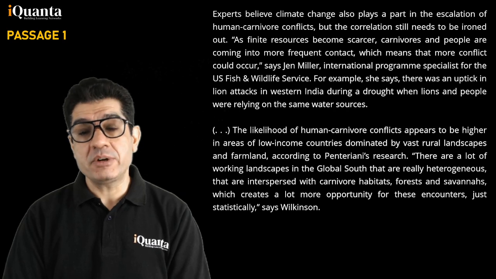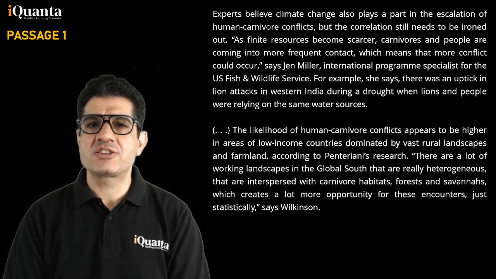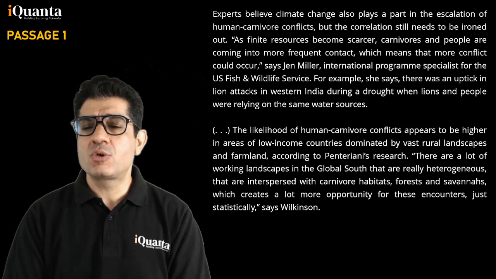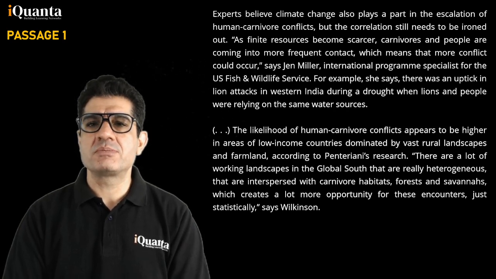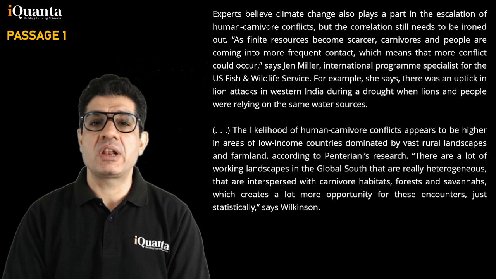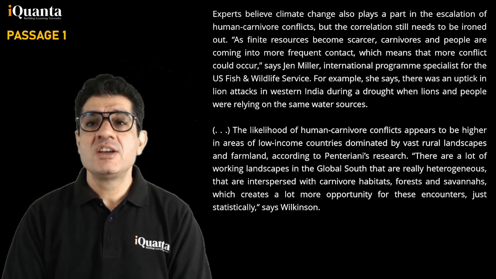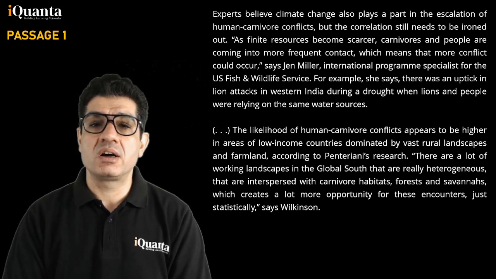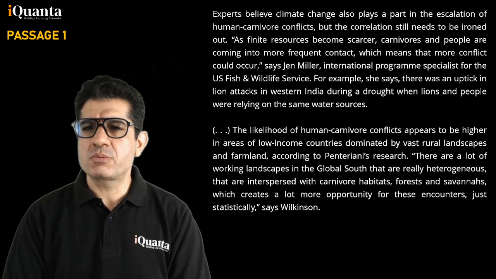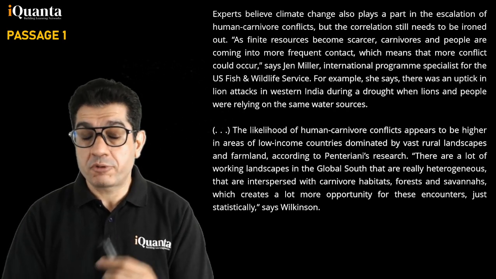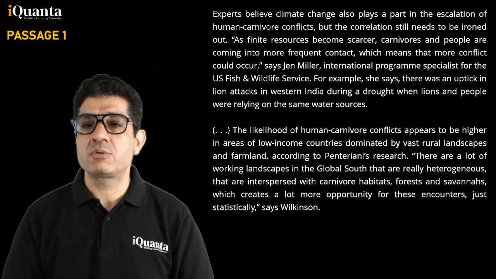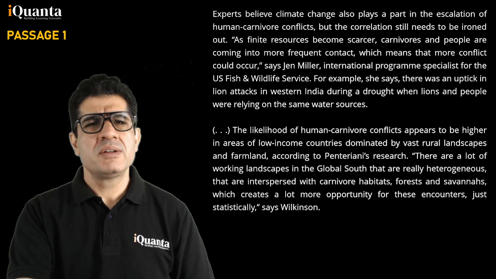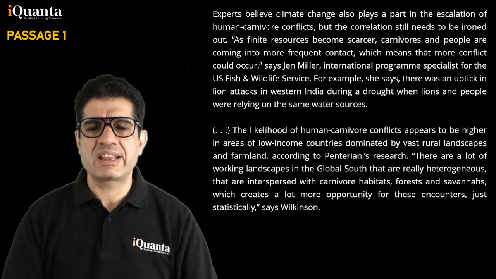Experts believe climate change also plays a part in the escalation of human carnivore conflict, but the correlation still needs to be ironed out. As finite resources become scarcer, carnivores and people are coming into more frequent contact, which means that more conflict could occur, says Jen Miller, International program specialist for the US Fish and Wildlife Service. For example, she says there was an uptick in lion attacks in Western India during a drought when lions and people were relying on the same water sources, so that climate change can have an influence.